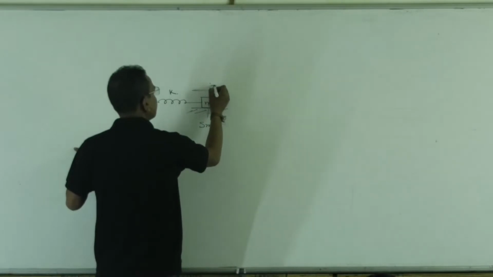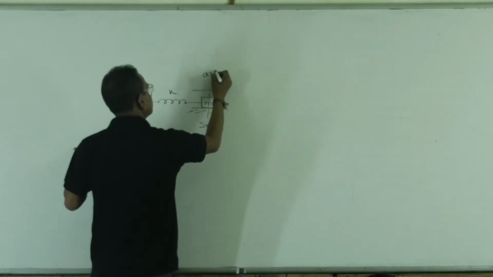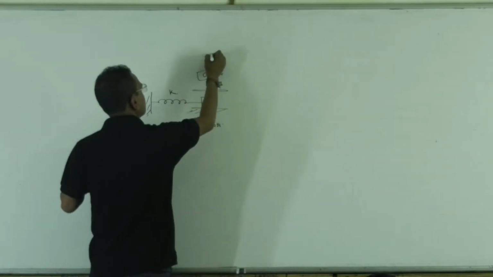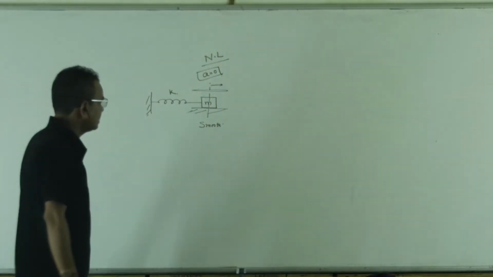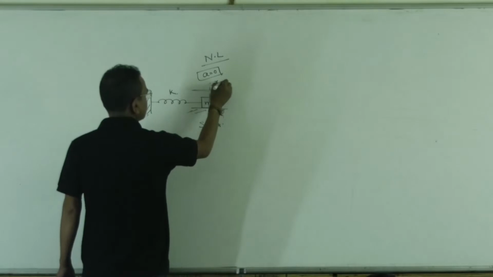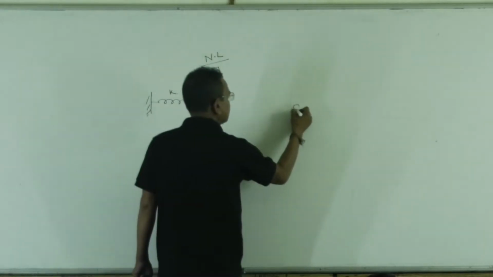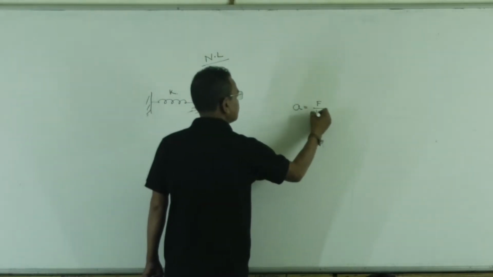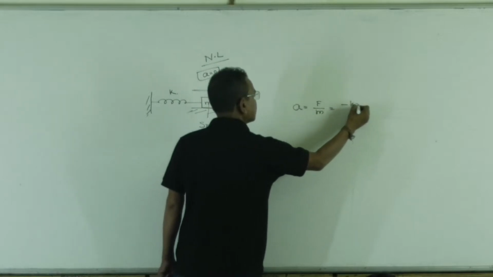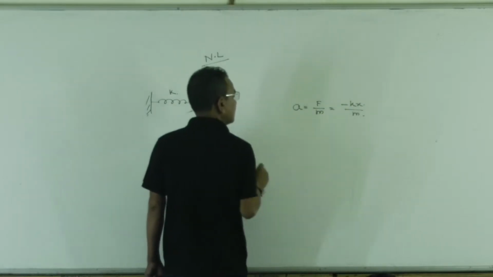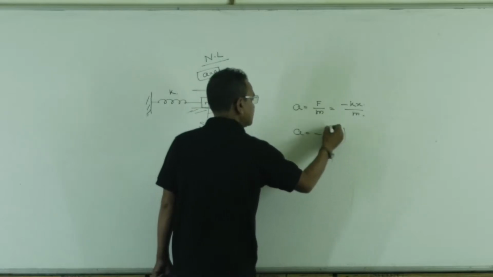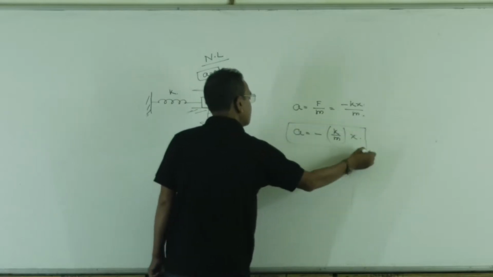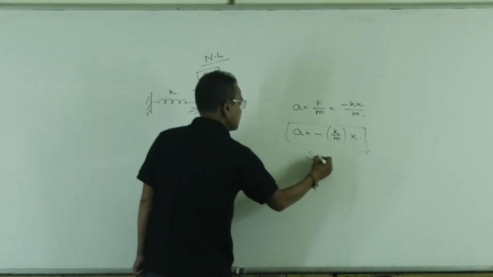At the natural length of the spring, acceleration must be 0 because kx is 0. At any distance x from the mean position, acceleration is written as force by mass. Force is minus kx, so acceleration equals minus k by m times x, where k by m is a constant. So acceleration is proportional to minus x. So the motion is simple harmonic.